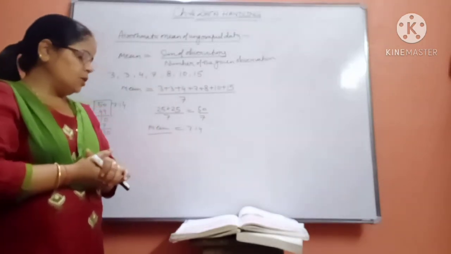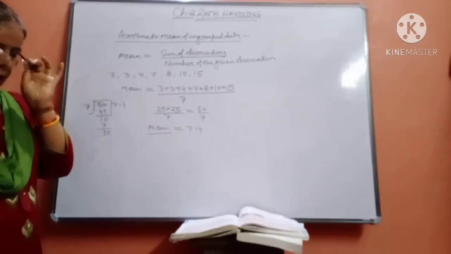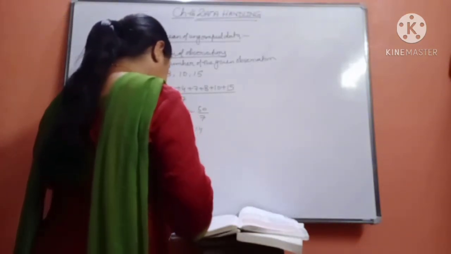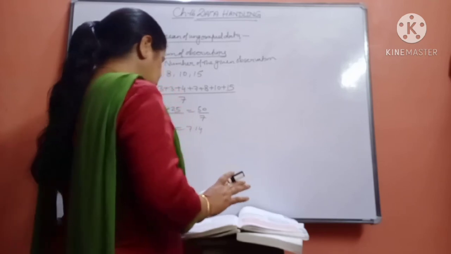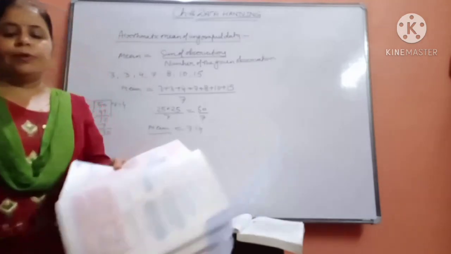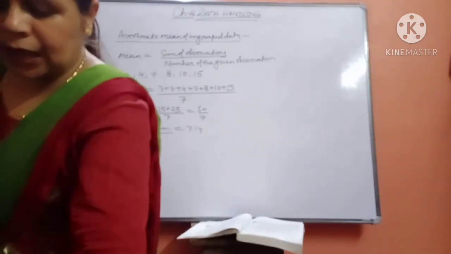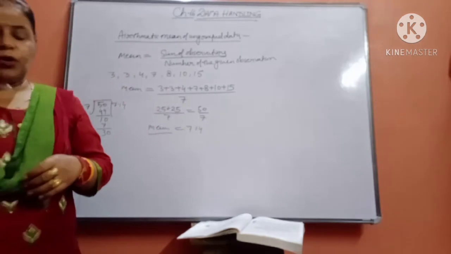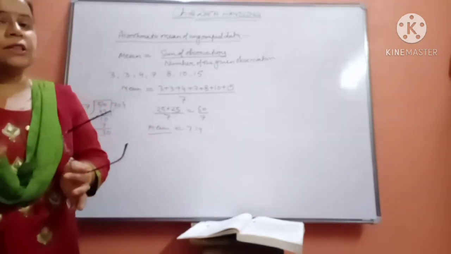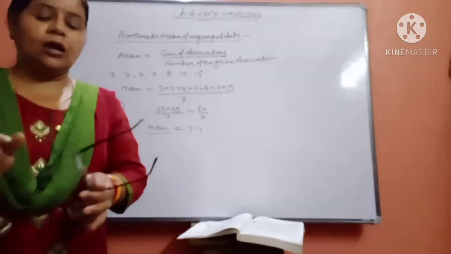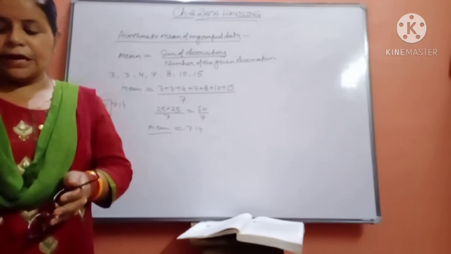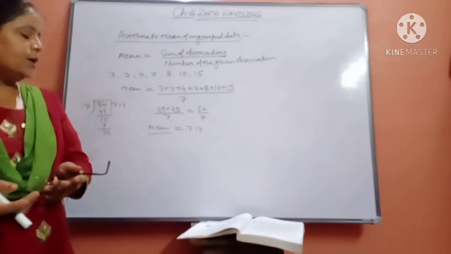In the first part of this topic, we are given some observations and we have to find the mean. Step by step we are proceeding through the topic so that you understand the problem and how we will deal with different kinds of problems. In today's class, first of all, we are dealing with this, and in the next class we will deal with different kinds of problems.